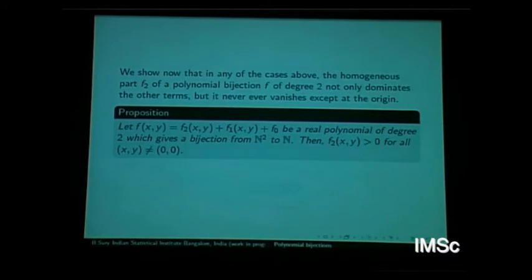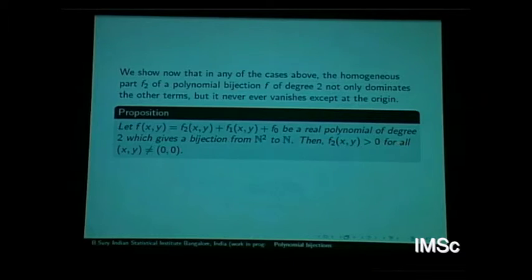Okay, so first thing is that general. So I am not specifying any particular case among the three cases. Any of these cases, look at this polynomial of degree 2, and suppose it gives a bijection. Then we want to say it never takes the value 0, other than at 0, 0. So the homogeneous part I am talking about.